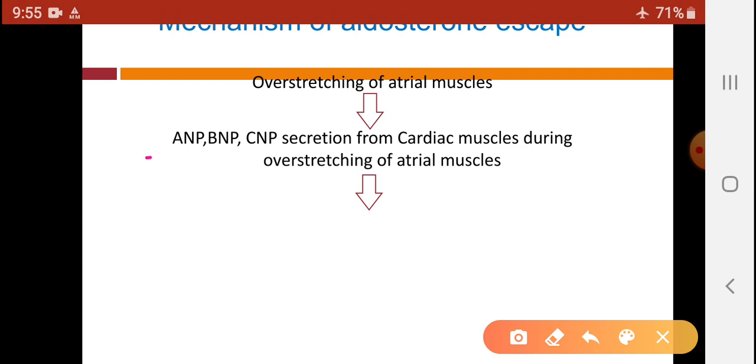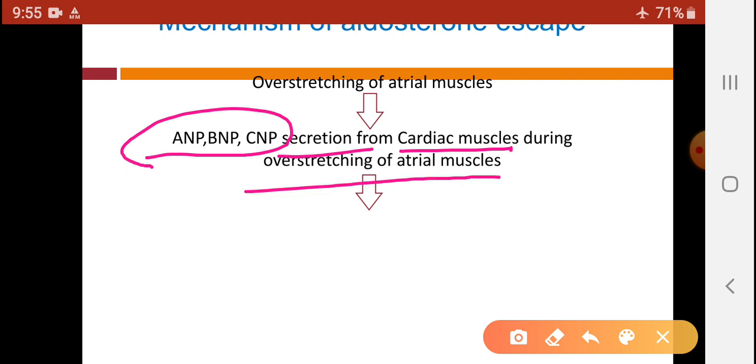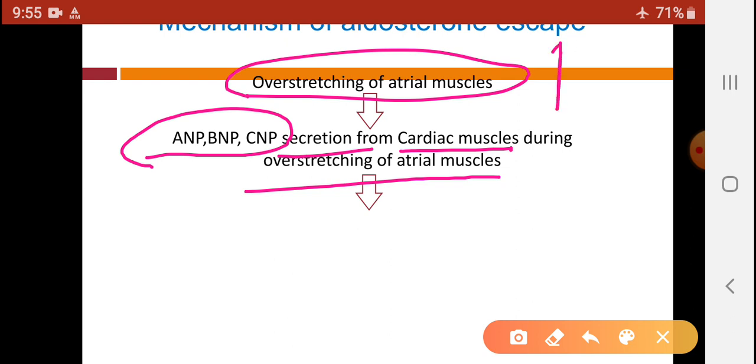So here ANP, BNP and CNP are secreted from cardiac muscles during the overstretching of arterial muscles, and this overstretching of arterial muscle is caused by increased cardiac output. And when this cardiac output increases, the arterial muscles of the heart get overstretched, and during this overstretching, ANP, BNP and CNP, these hormones, are secreted from cardiac muscles, and these hormones have an action opposite to that of aldosterone.